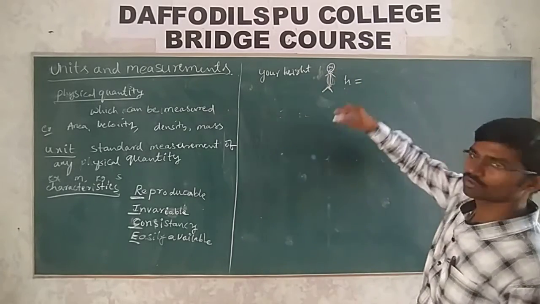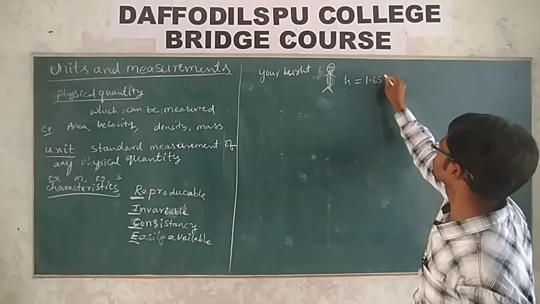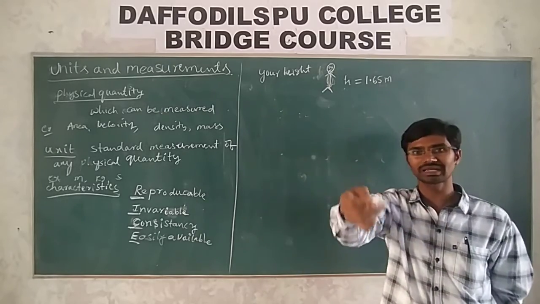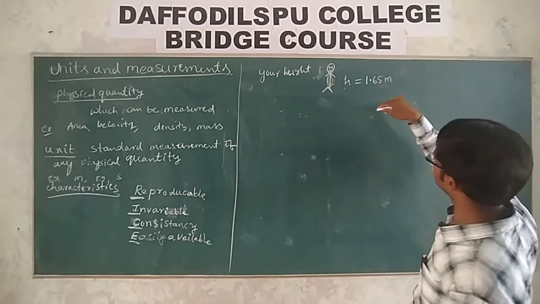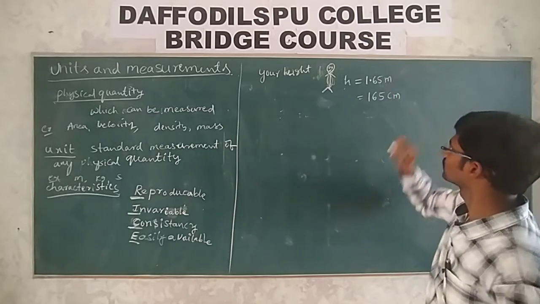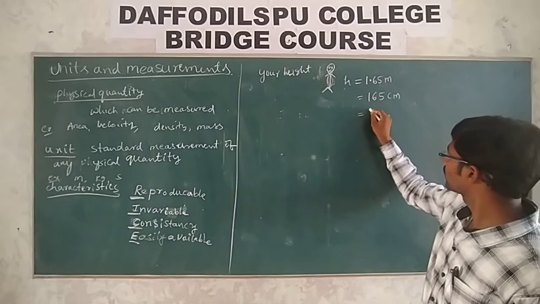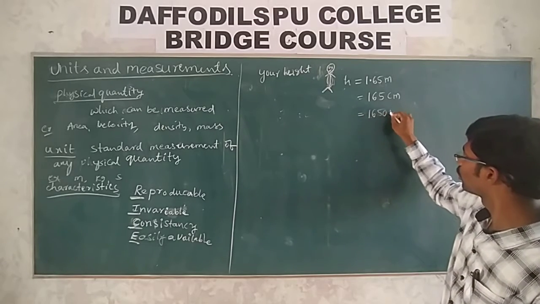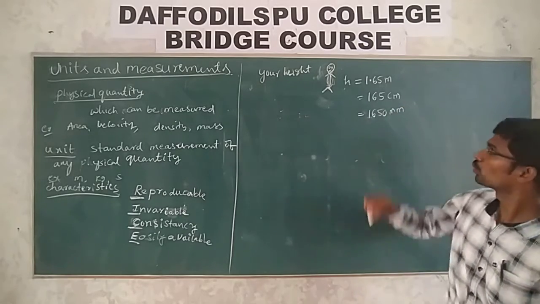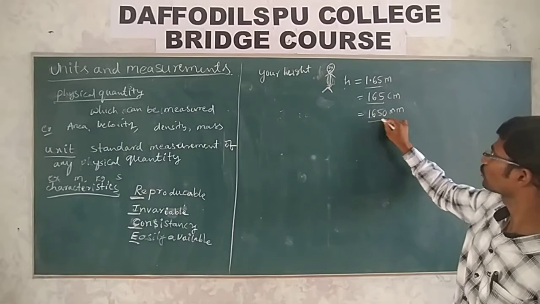So what I ask, you express in terms of 1.65 meter. I ask one more person, but he expresses the same in terms of 165 centimeter. But somebody said 1650 millimeter. Now you can observe what is this 1.65 or 165 or 1650.